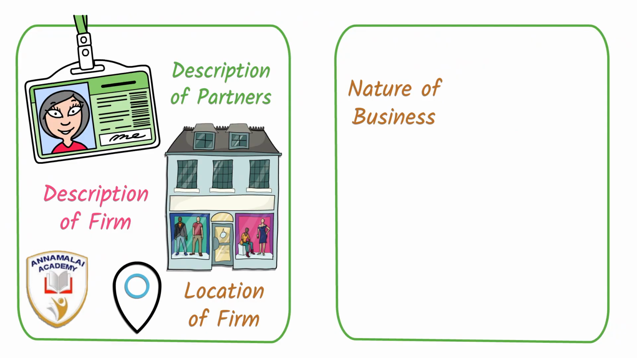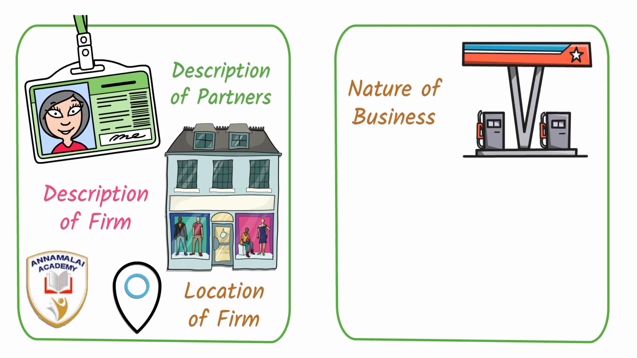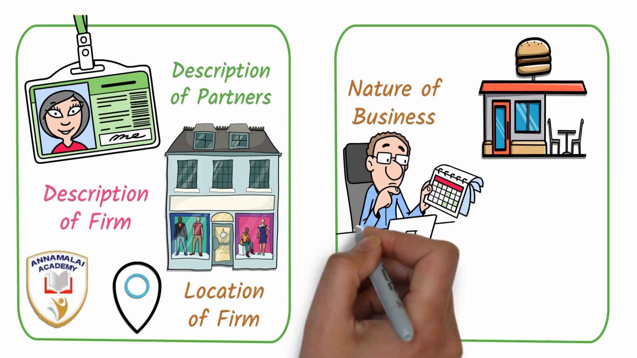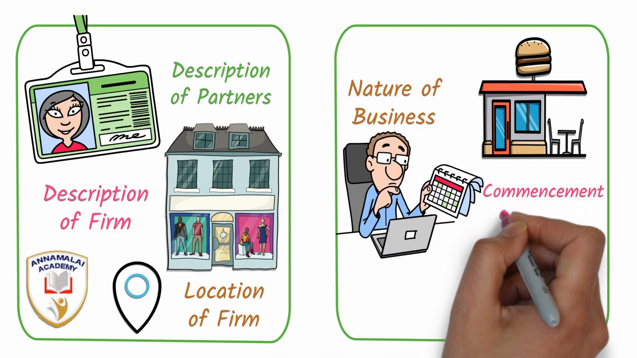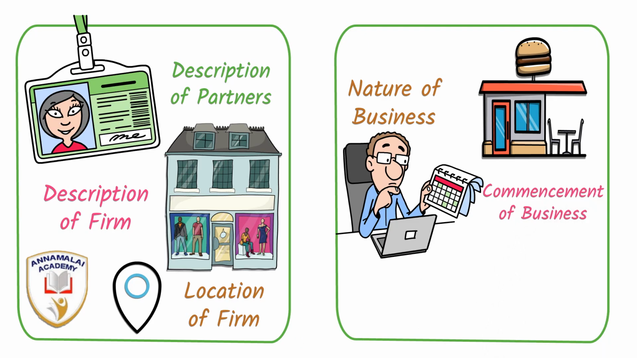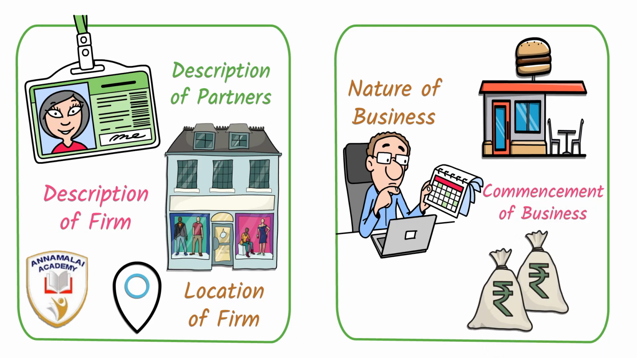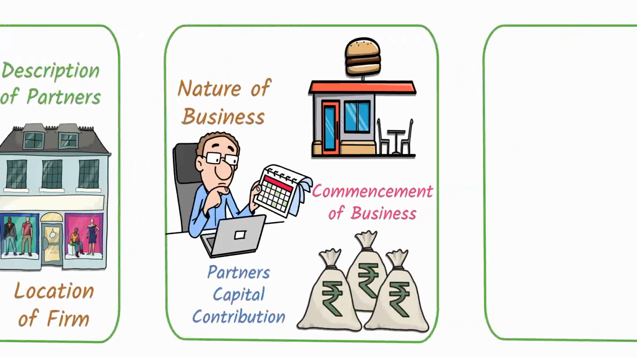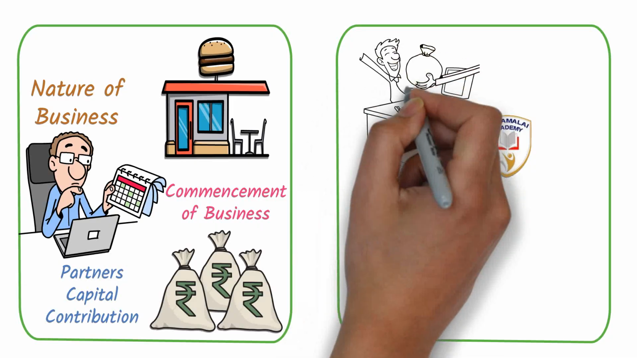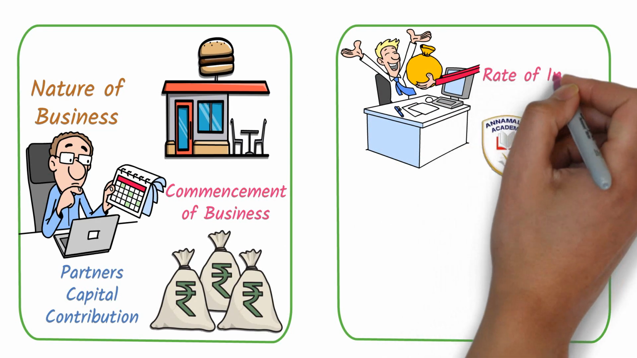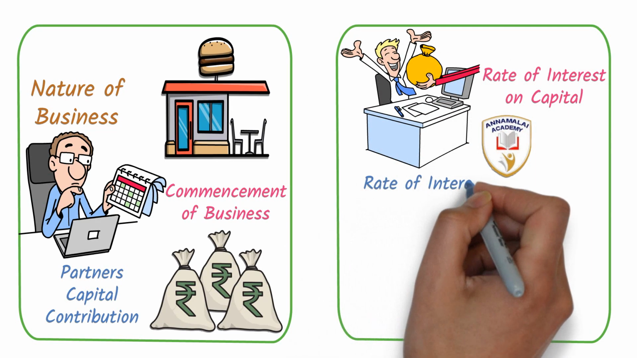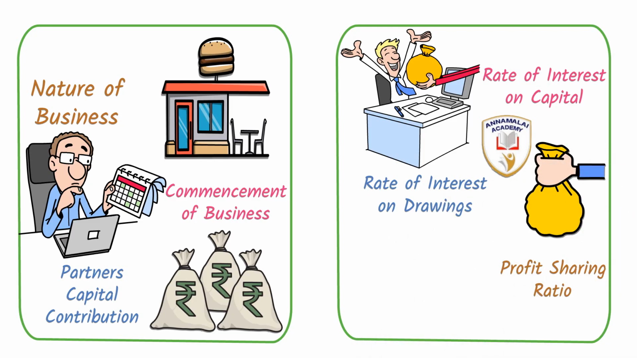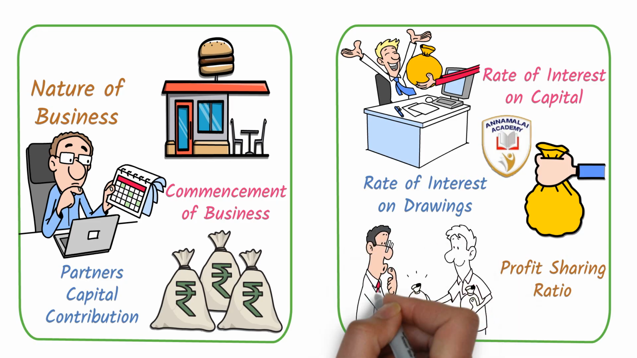Partnership deed also gives what nature of the business it is in. They are a manufacturing firm or a wholesale or a retail firm. And the date of commencement of the business is detailed in the partnership deed. The money contributed by the partners for capital purposes is also given in the partnership deed. The rate of interest on capital, the rate of interest on drawings, and the profit sharing ratio are decided in the partnership deed.